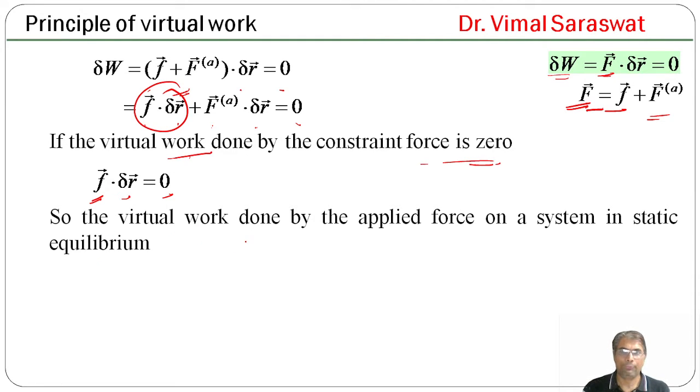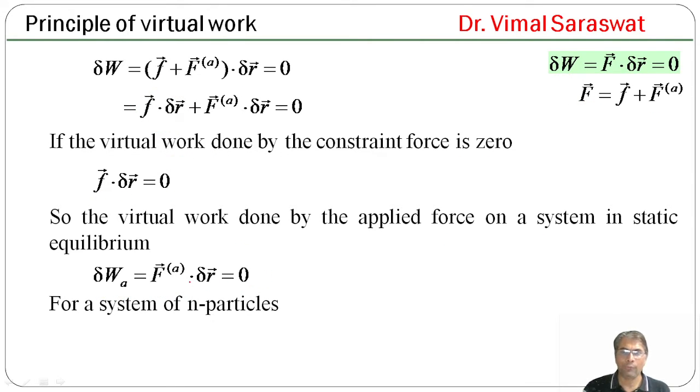So the virtual work done by the applied force on a system in static equilibrium is given by delta W_A equals F applied dot delta R equals 0, because the constraint term is already 0 from here.